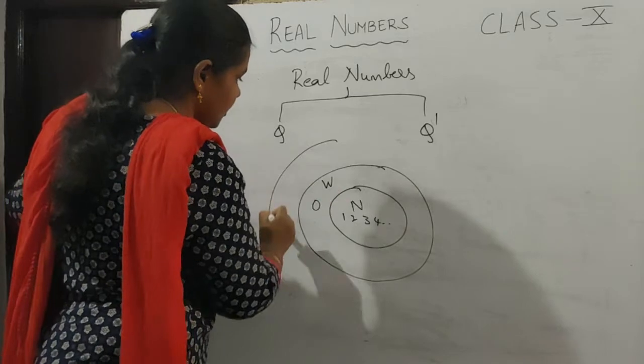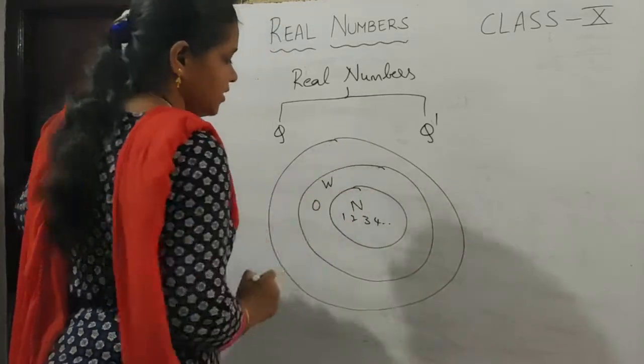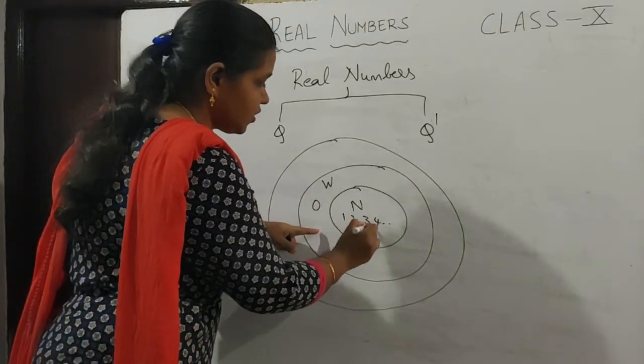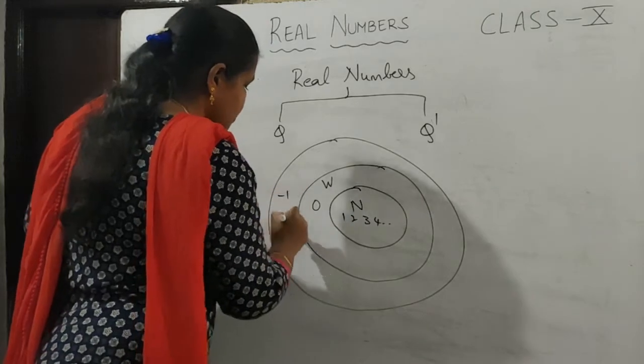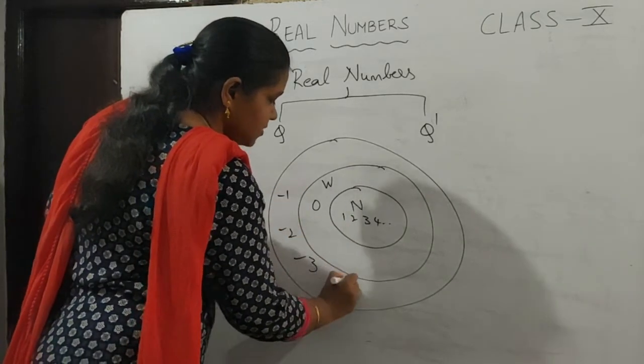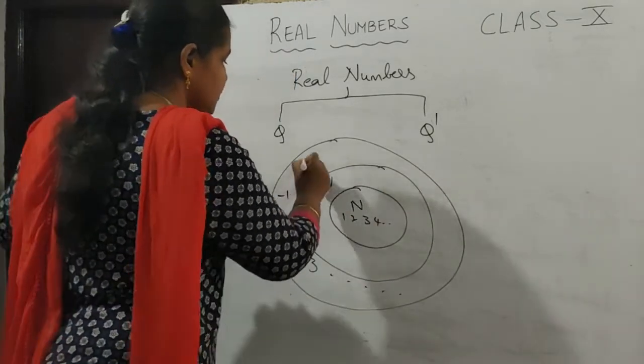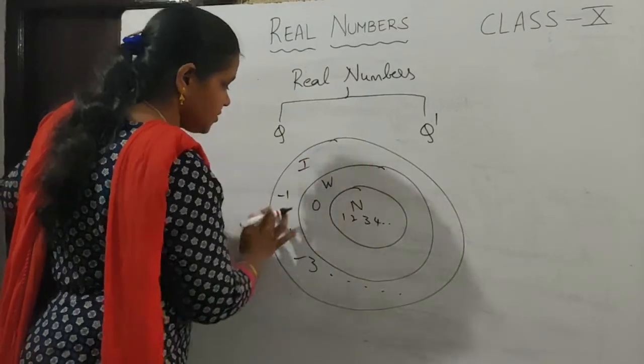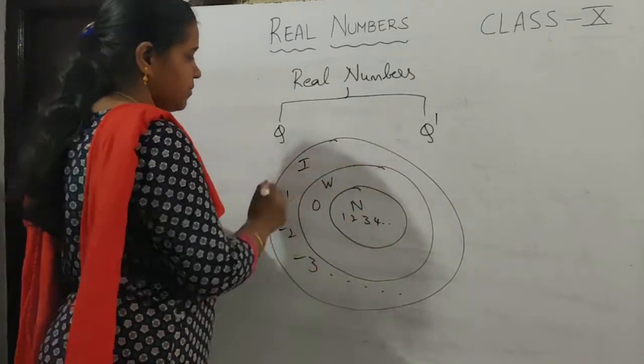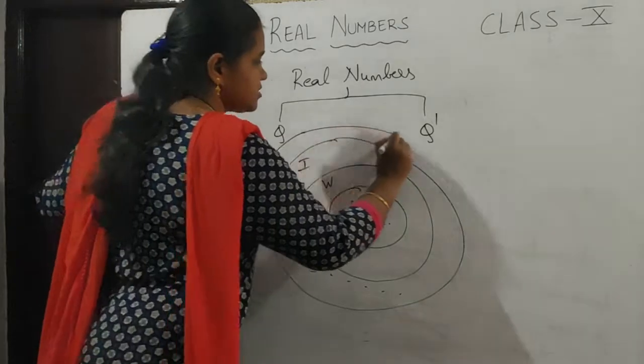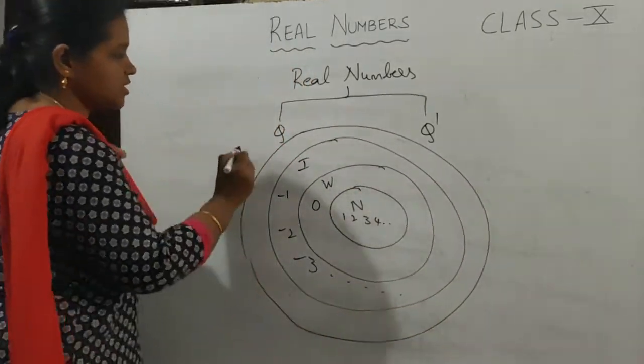Now next, integers. Integers are 0, 1, 2, 3, 4 and -1, -2, -3. Negative numbers are also included. So these form the set of integers. That is the elements present inside this one. Then next we get the set of rational numbers.